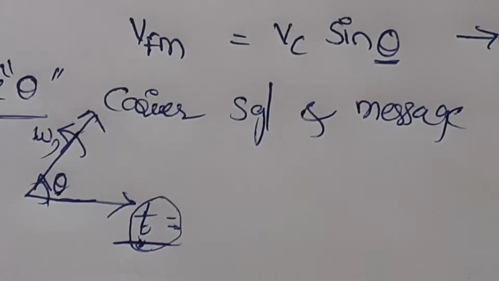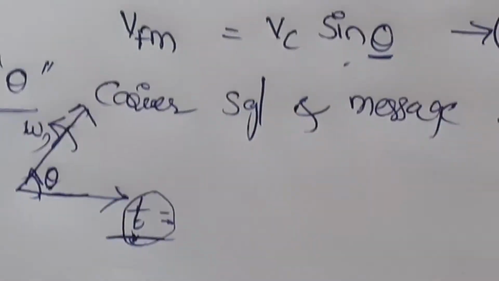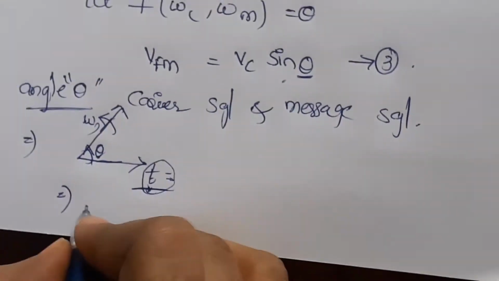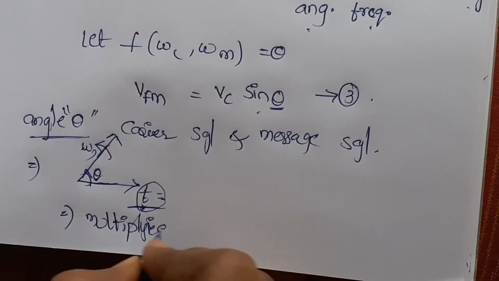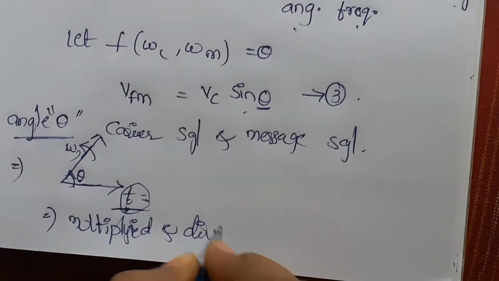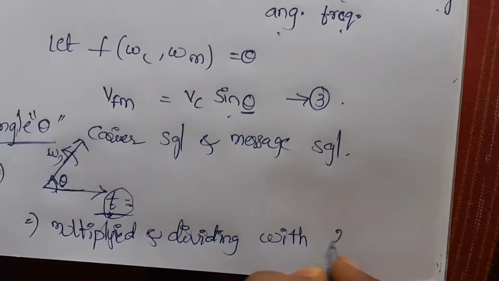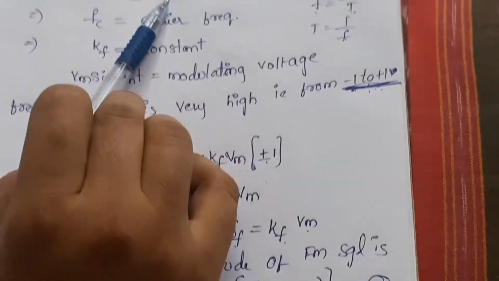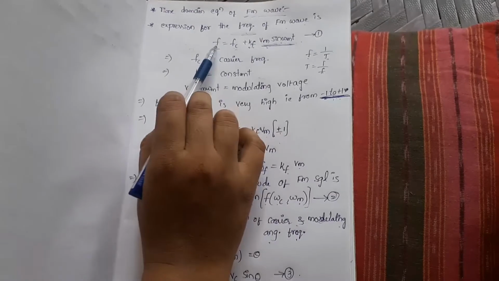So now we use these two terms, and we'll automatically find the t value. How do we find the omega value? Just replace that. The first equation is multiplied and divided by 2 pi. Why 2 pi? Because we have f, which is frequency.